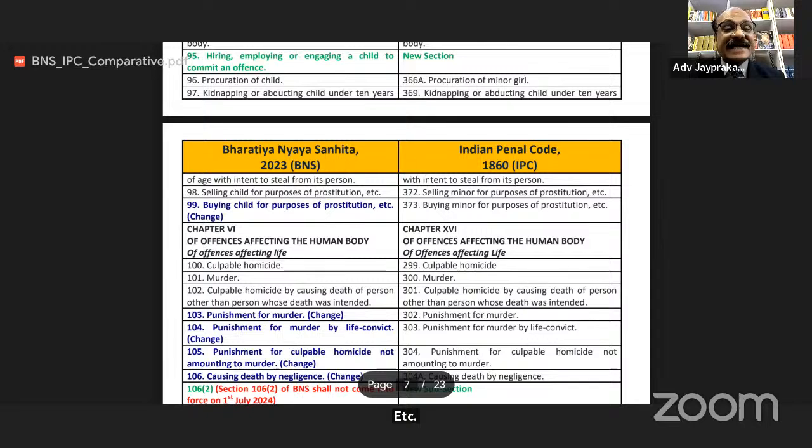In BNS section 99, buying child for the purpose of prostitution. Selling is an offense in section 98, and buying child for the purpose of prostitution is an offense under section 99 of BNS. Earlier, this section was 373.